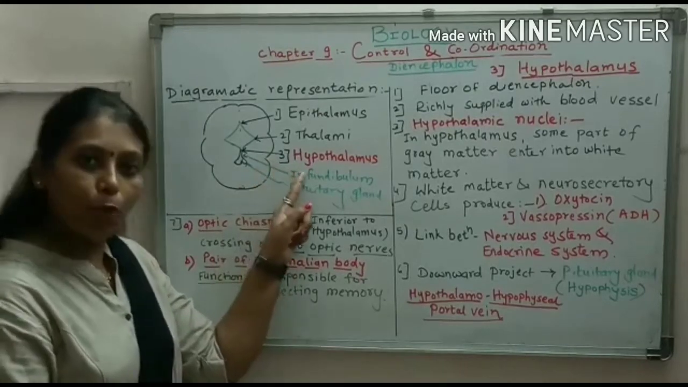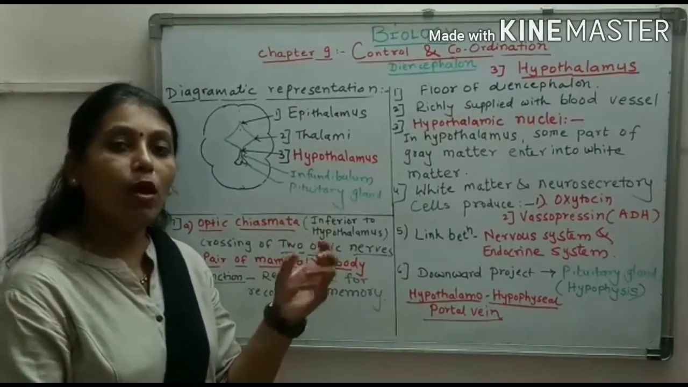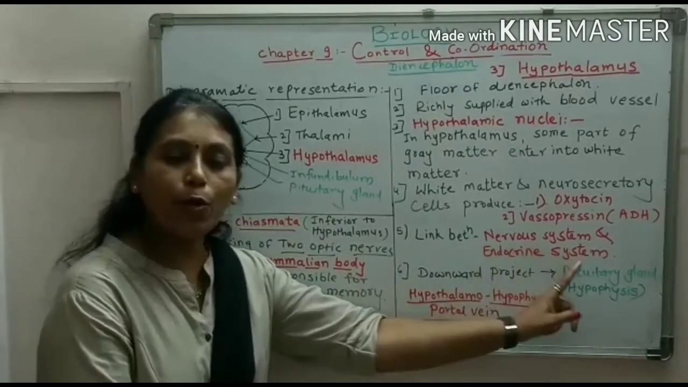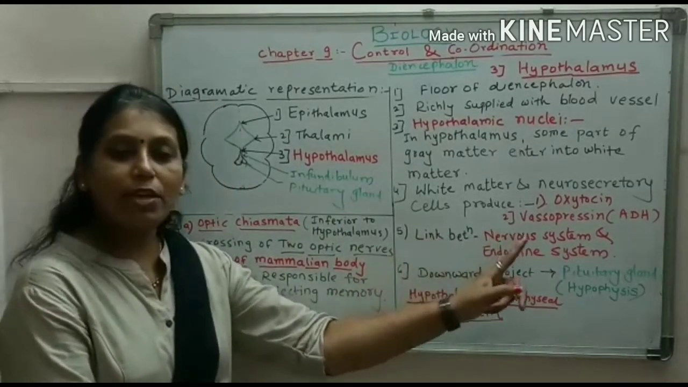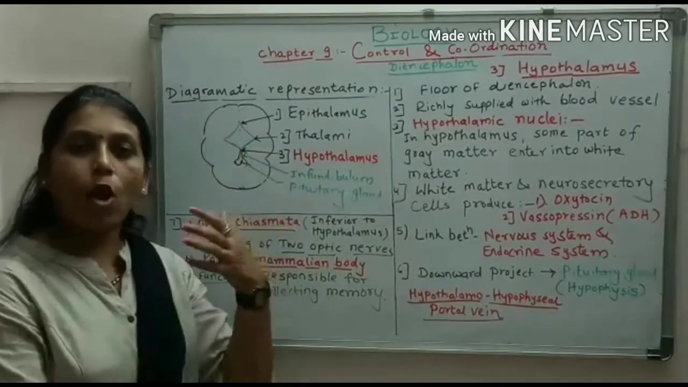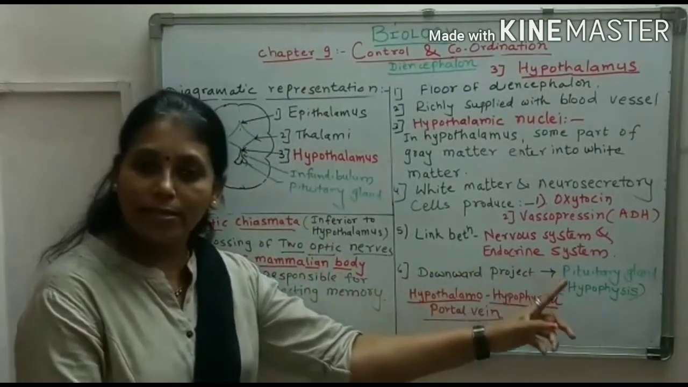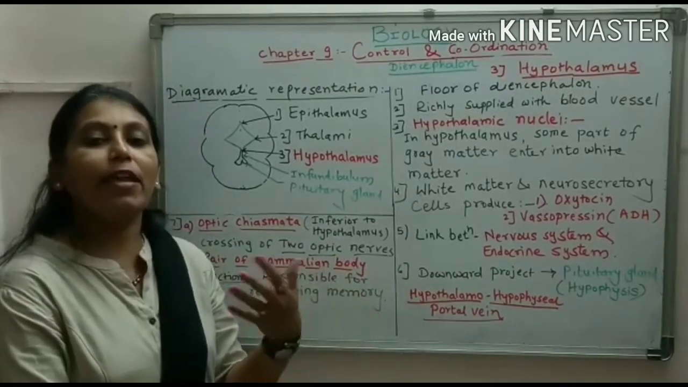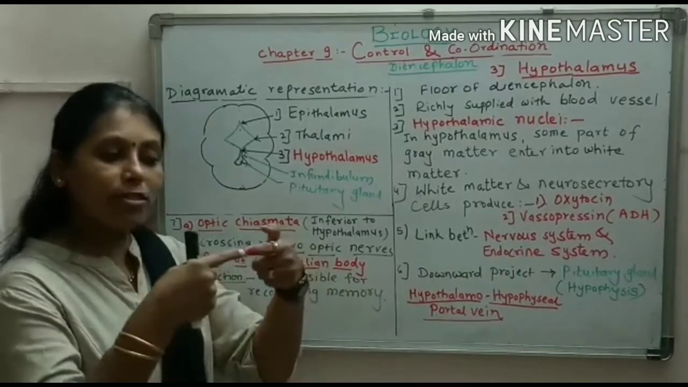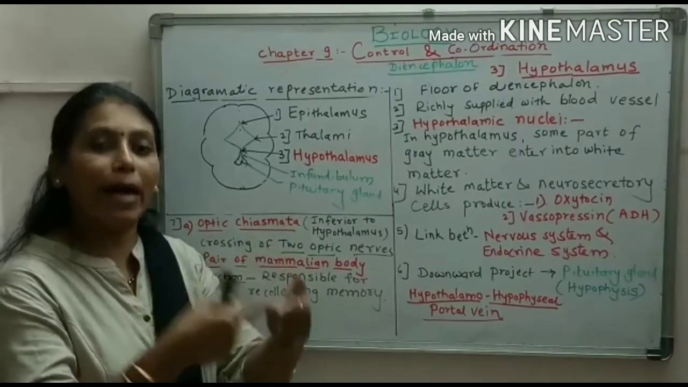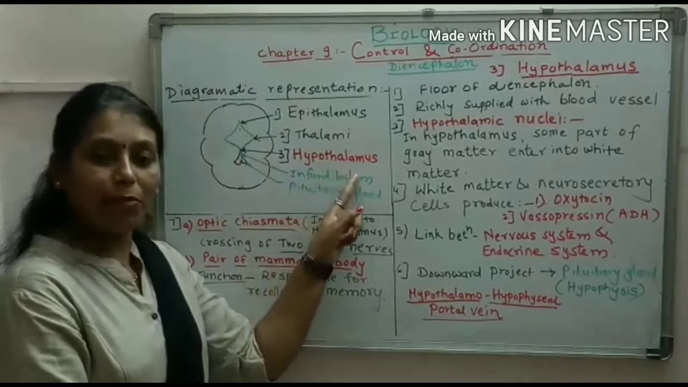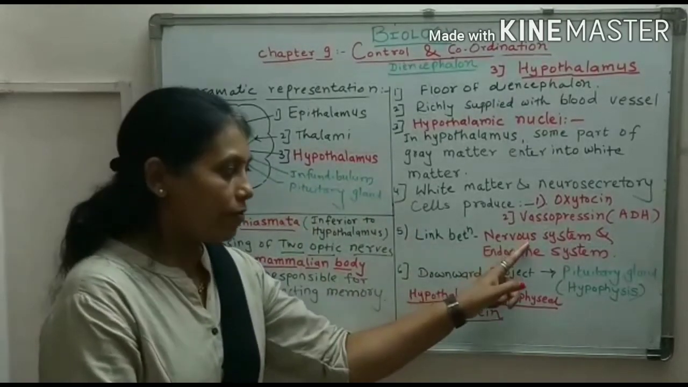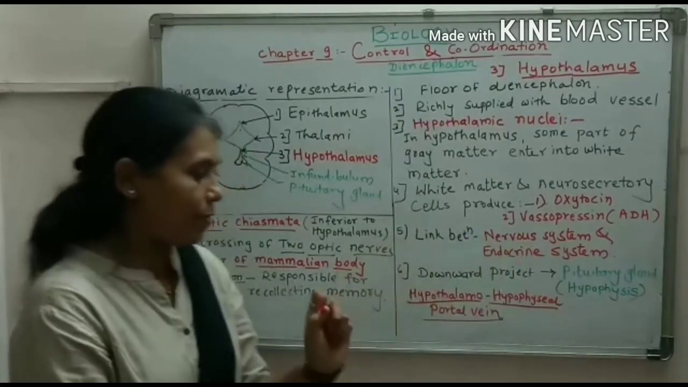The hypothalamus is also a link between the nervous system and the endocrine system. The nervous system includes the brain, spinal cord and nerves, and the endocrine system includes the endocrine glands and their hormones. So both the systems are connected by the hypothalamus. It is a link between the nervous system and the endocrine system.